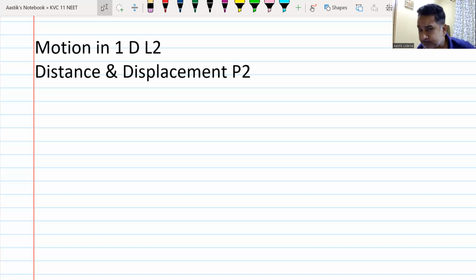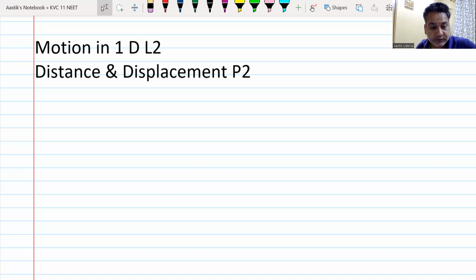Length of the actual path followed by the body is known as what? Distance is known as displacement. Distance, sir. Please don't make this mistake, beta, after so much of time. Yes. And what about displacement? The shortest distance from the initial point to the final point. Okay, that is what I said.